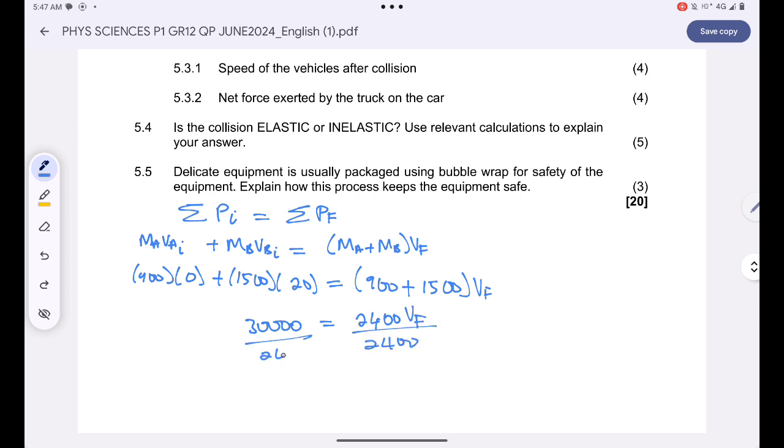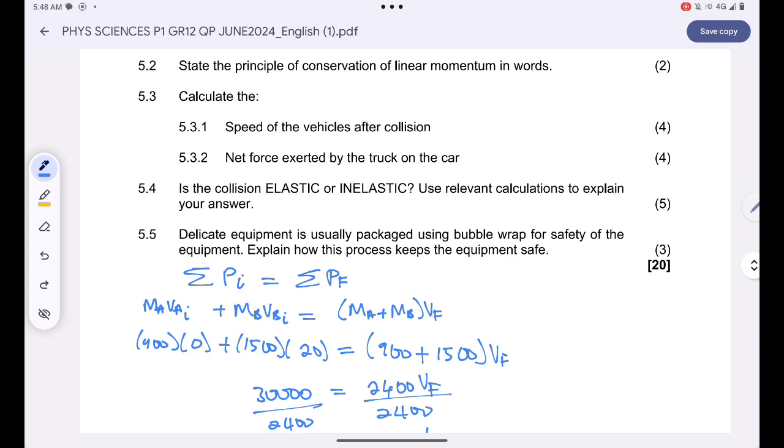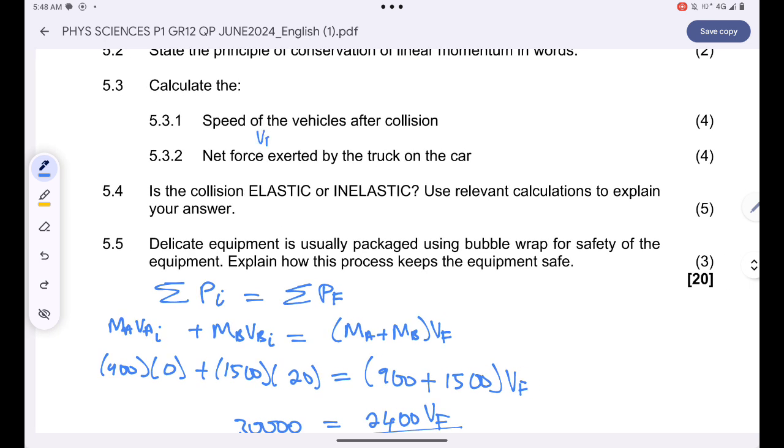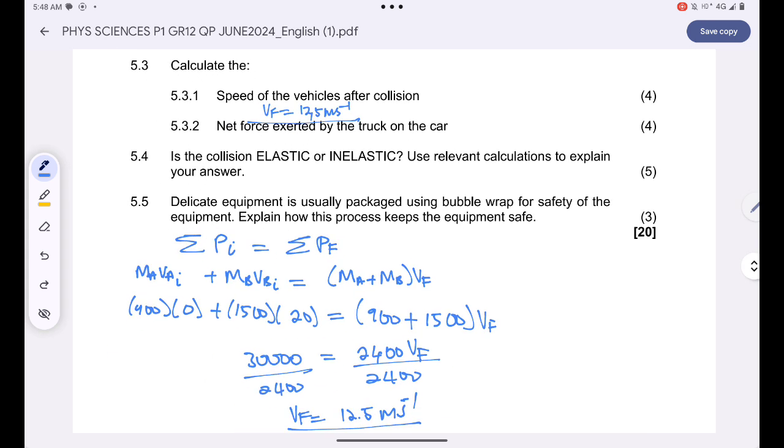I'll divide both sides by 2,400. So 30,000 divided by 2,400 will give me the final velocity of 12.5 meters per second. If they wanted the speed, I'll simply write this magnitude over there. But if they said they wanted the velocity, I would write both the magnitude and direction. So the speed of the vehicles after collision is just 12.5 meters per second.